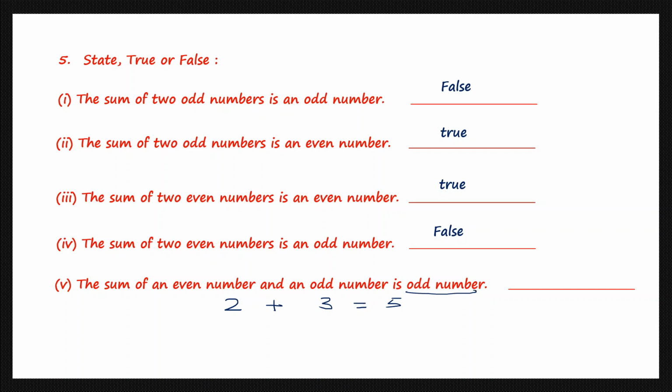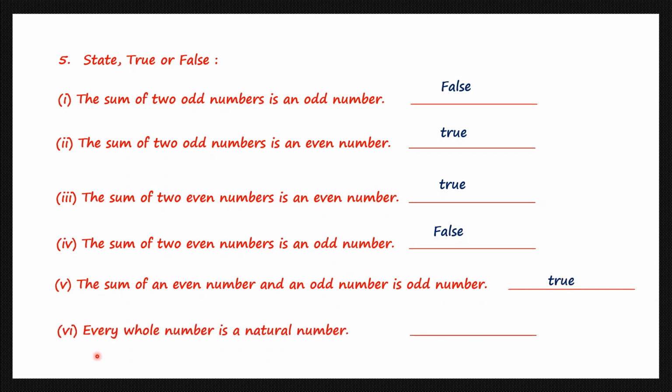Let's take another example. Even number. Let's take 10. 10 is an even number. Plus, let's take an odd number, say 5. 10 plus 5 is 15. And the answer is an odd number. So this statement is true.